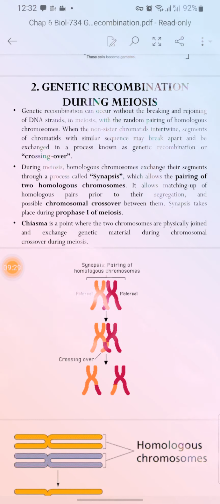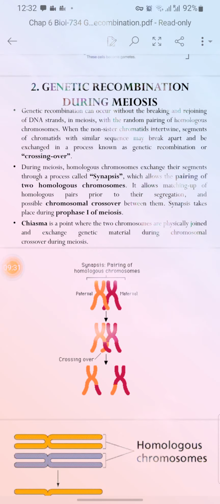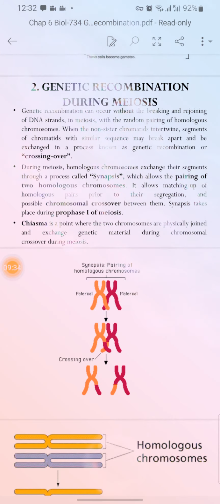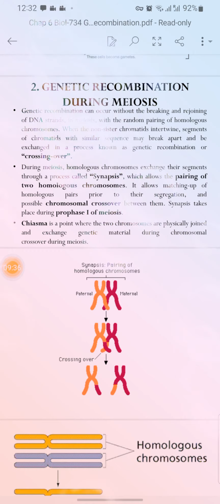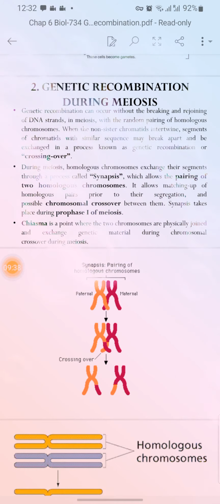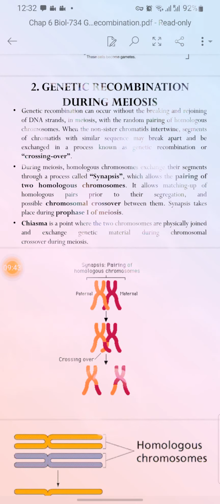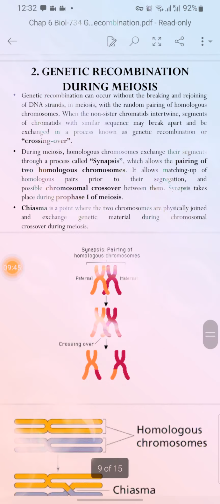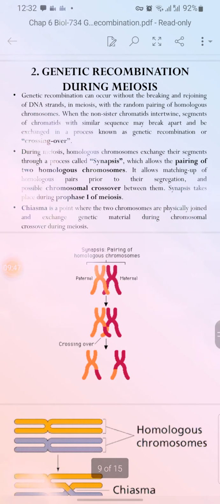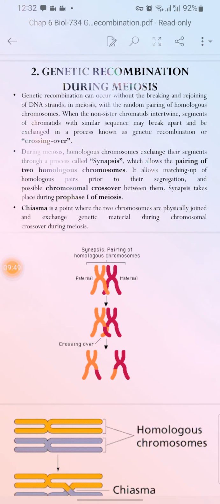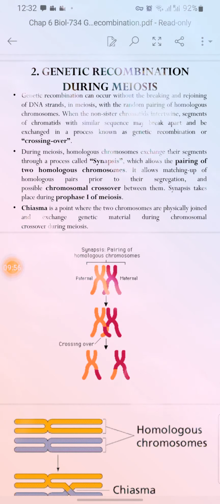During meiosis, homologous chromosomes exchange a segment through the process called synapsis. Synapsis is the process by which the recombination or exchange of the genetic segment takes place, which allows the pairing of the two homologous chromosomes. First of all, they may lie close to each other and form pairing and matching up, and chromosomal crossover takes place, occurring during prophase 1 in the meiosis.